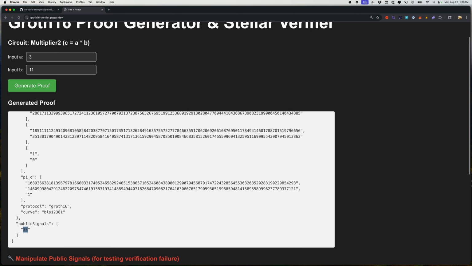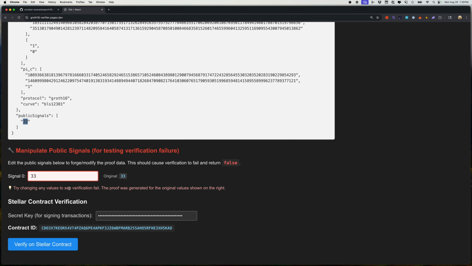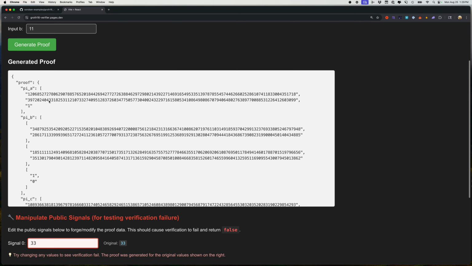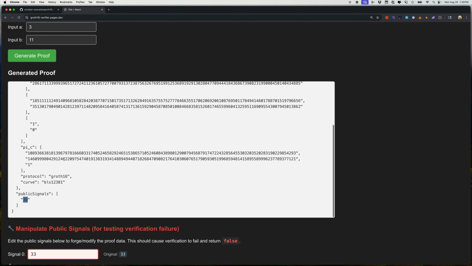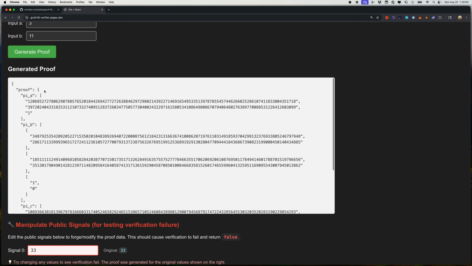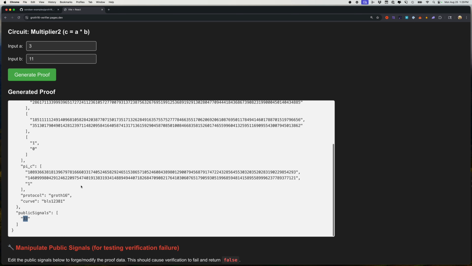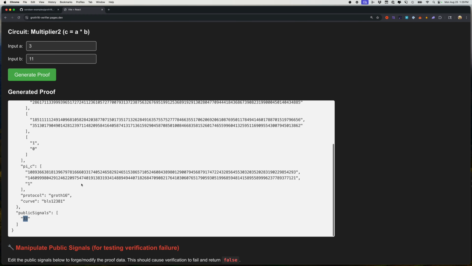So I can then take this proof and prove it on the blockchain, which is going to look at the verification key, the proof, and the outcome, and make sure that the outcome matches. It doesn't rerun the program. It just looks to see if the verification key matches with this particular proof. You don't have to provide the inputs somewhere else. The inputs are encoded, encrypted, intrinsically into the proof itself.